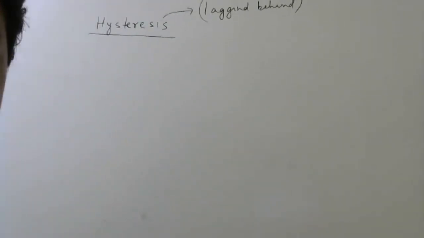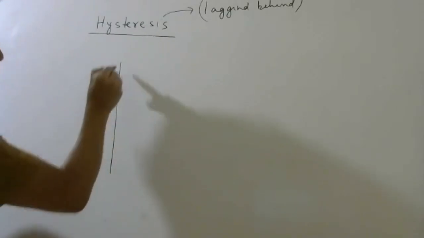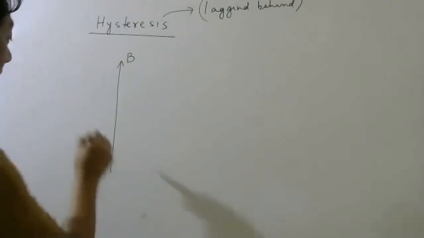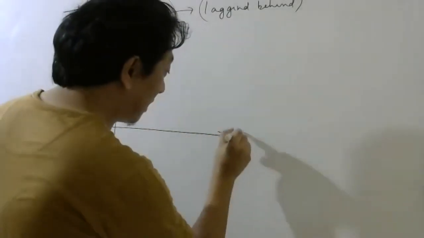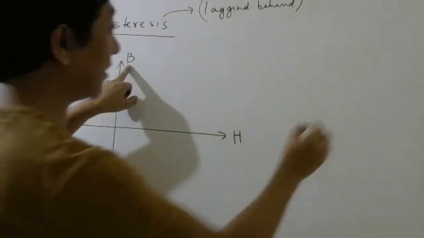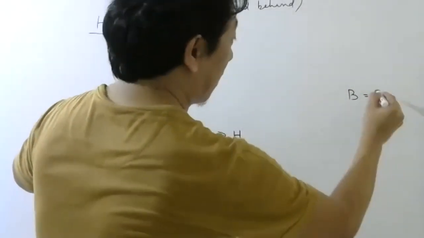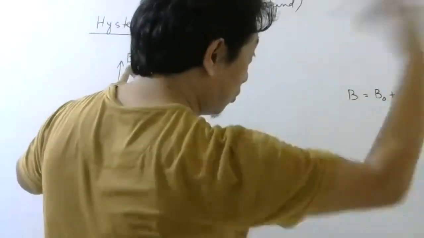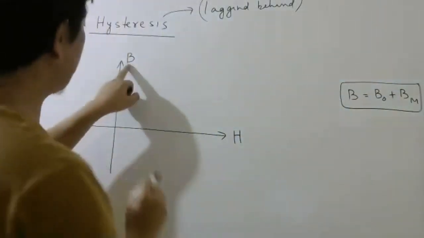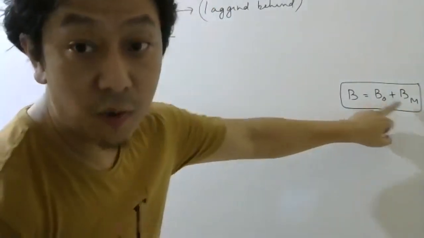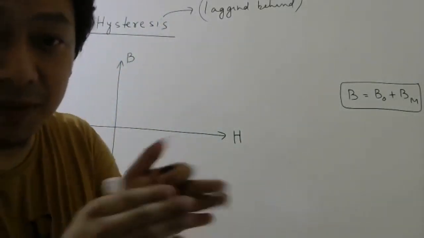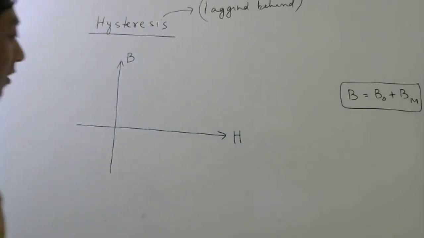So please try to observe carefully. Suppose I plot the magnetic field inside the material and the magnetizing field. Now you know that this has two parts, B naught plus the part due to magnetization. Please remember, this has two parts. One is the external, one is due to the magnetization of the material, which basically means atoms coming in the same direction.